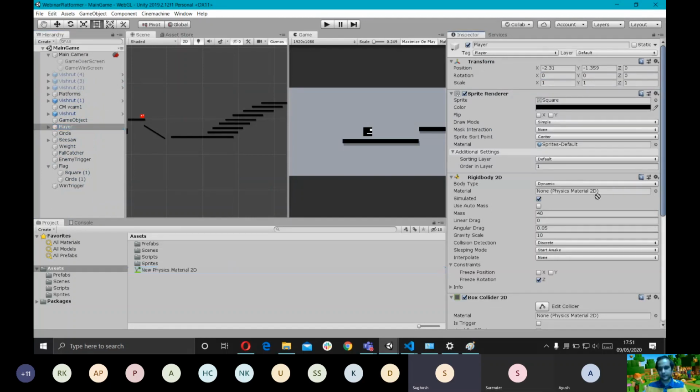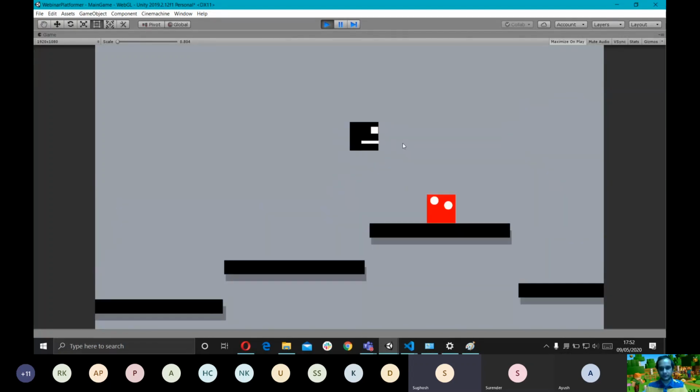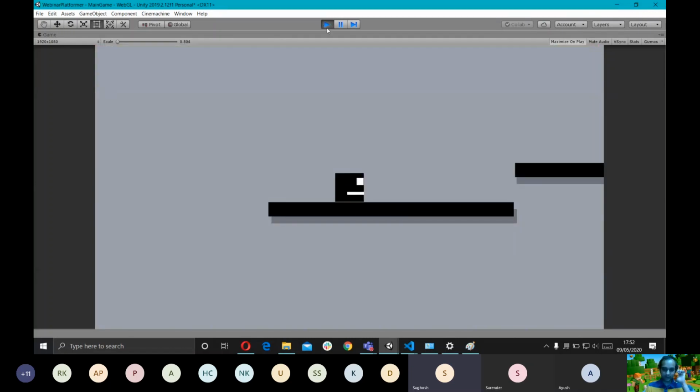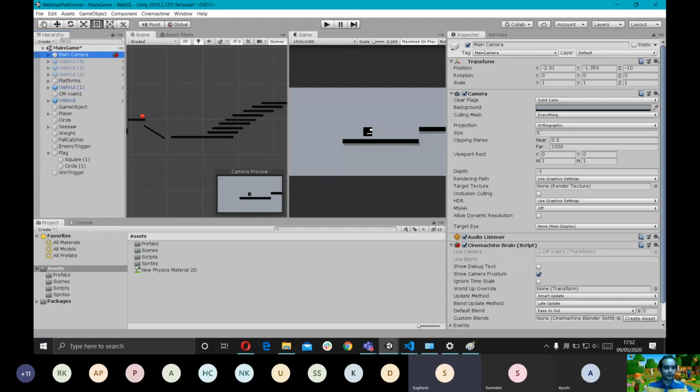Okay, I'm just gonna drag this here. So now the player won't get stuck on the edges. Yes. It's not getting stuck on the edges. Okay. So now let's just try to build this out.